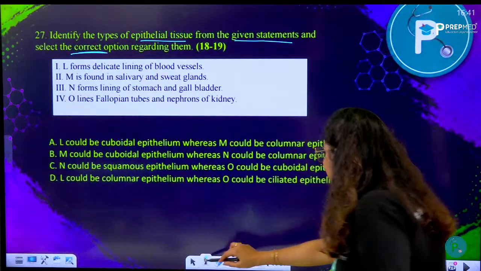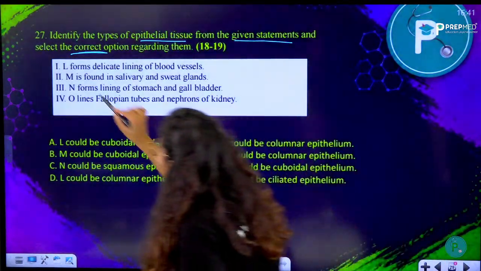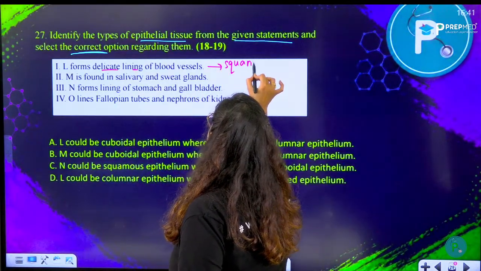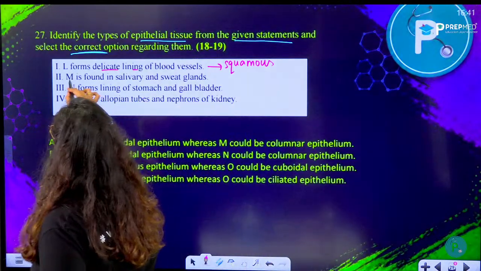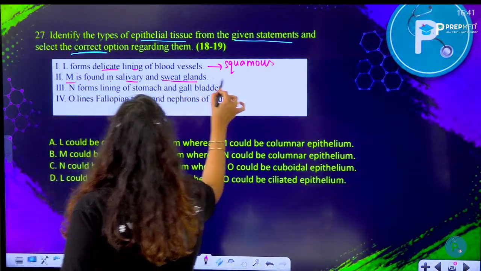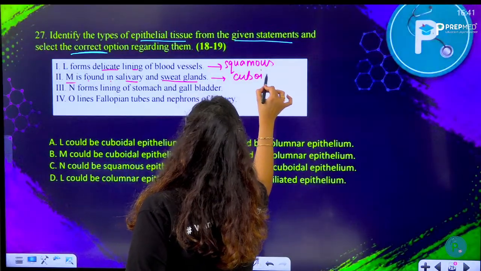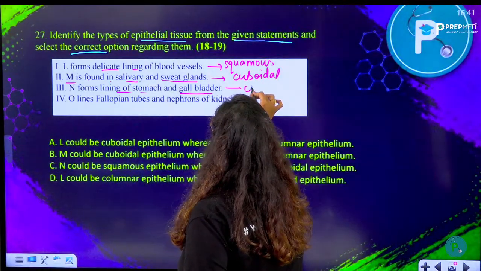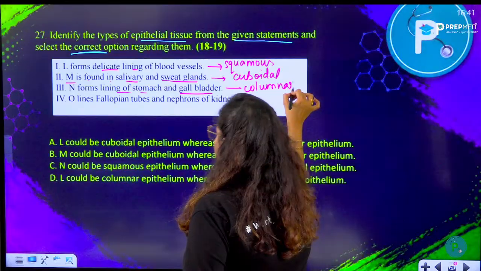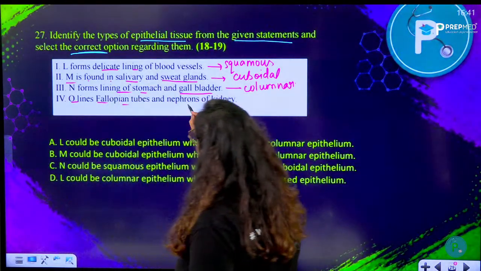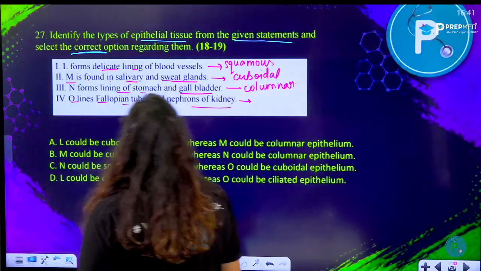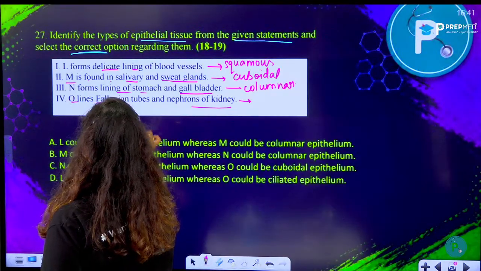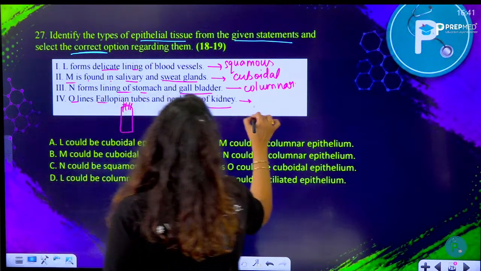Let's see here what they are asking us. 1. L forms a delicate thin lining of the blood vessel. That means they are talking about squamous epithelium. Number 2. M is found in salivary and sweat gland. Okay, so they are talking about cuboidal here. N forms the lining of stomach and gallbladder, so that would be columnar. Followed by O lines fallopian tube and nephrons of the kidney. So O is going to be columnar, ciliated.